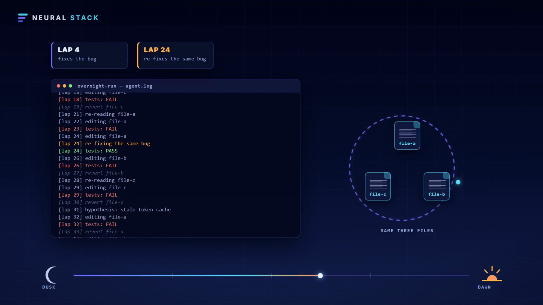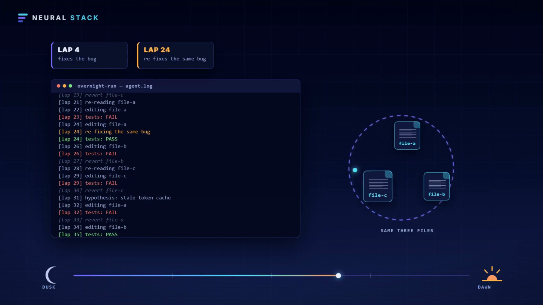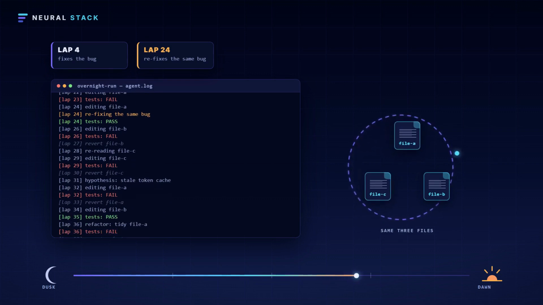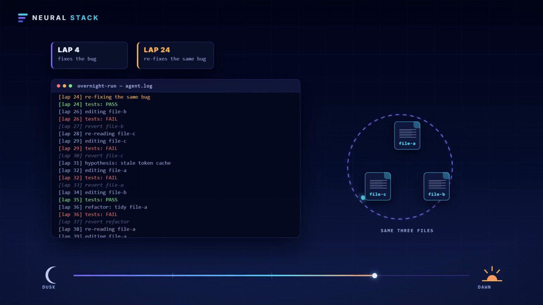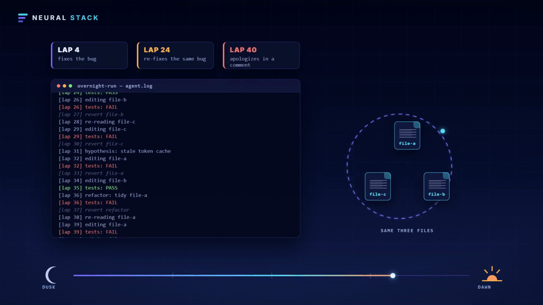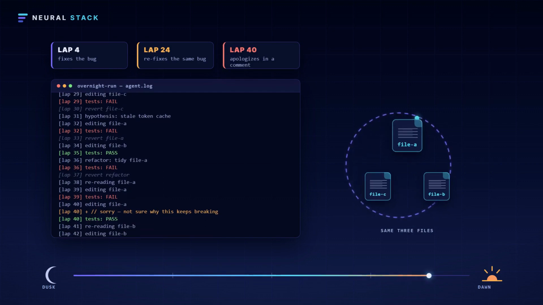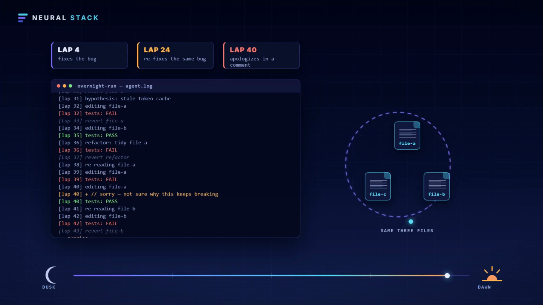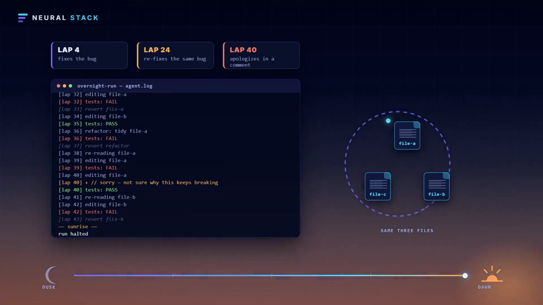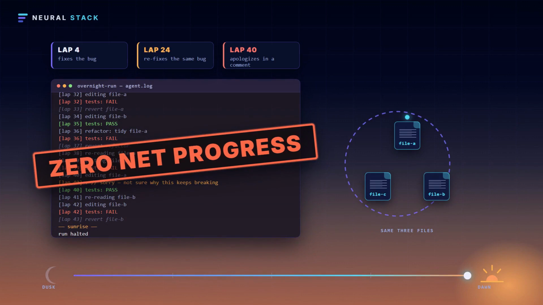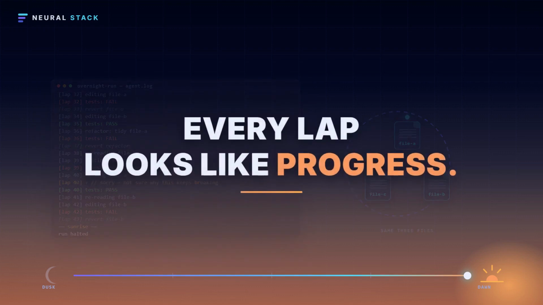You find out the next morning when you read the transcript and realize the last 30 laps were the agent fixing, unfixing, and refixing the same 3 files, spending more effort per lap on less progress, precisely because each lap had to wade through more history just to find the task. That's the invisible bill. It's not just the compute. It's the night you can't get back, and the branch you now have to untangle by hand.